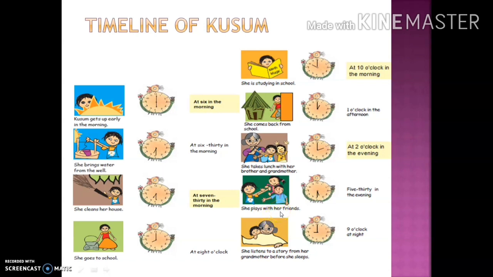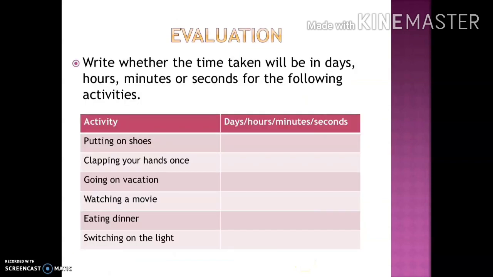It's her favorite time. She listens to a story from her grandmother before she sleeps at 9 o'clock. So students, like this, everyone has a daily routine.